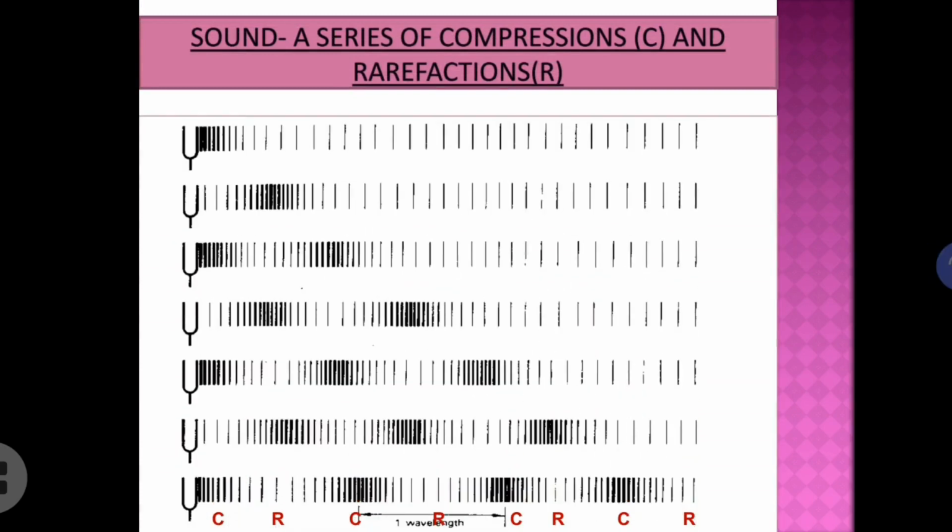Again, one more figure explaining how compressions and rarefactions are created as the sound is propagating through the medium. Say the case of the same tuning fork vibration. Prong moving forward, compression; moving backward, rarefaction. By the time it again comes forward, the earlier rarefaction and compression will already be moving or proceeding. So likewise, a series of compressions and rarefactions are created. I hope it is clear to you.